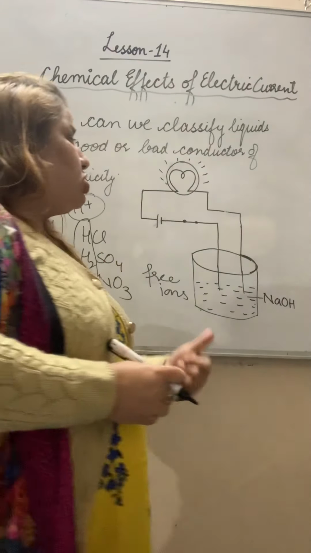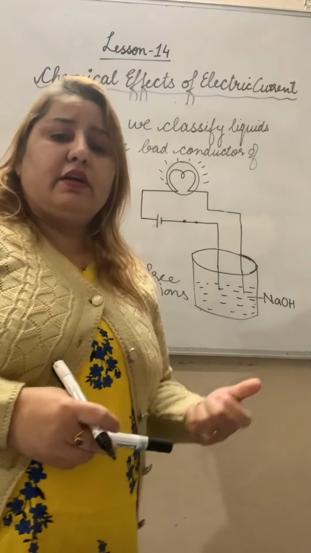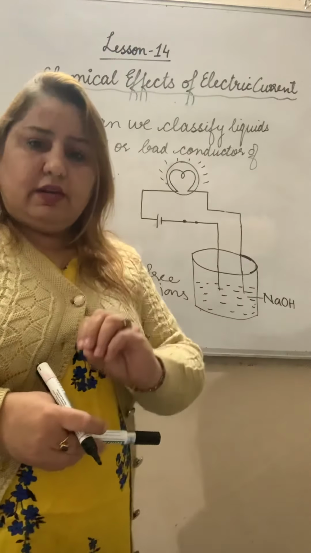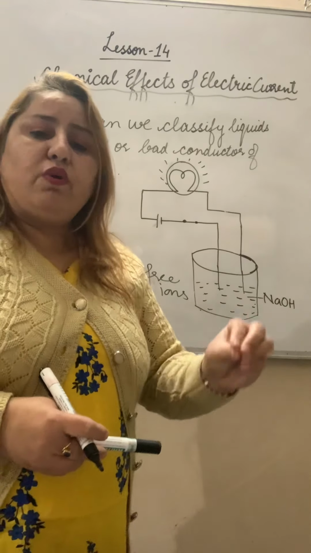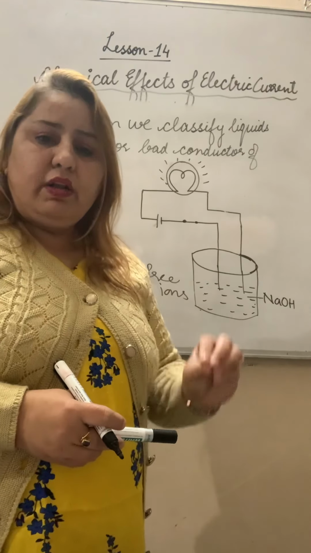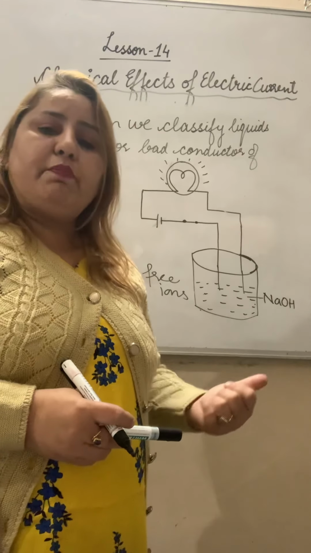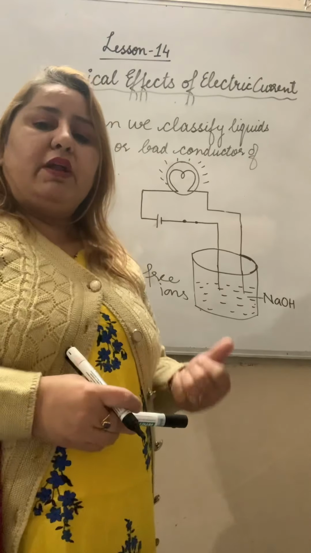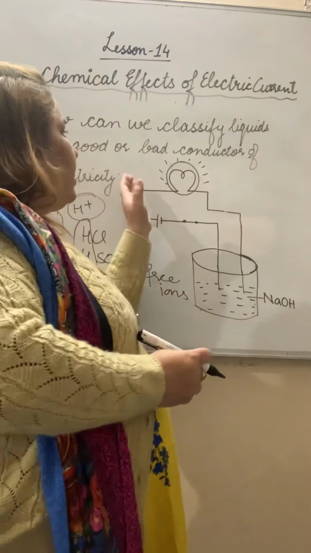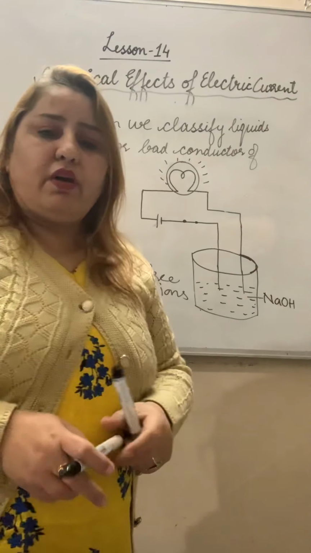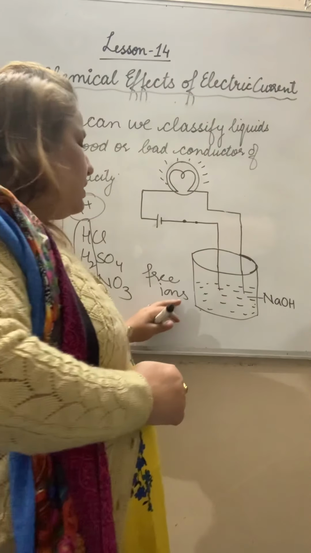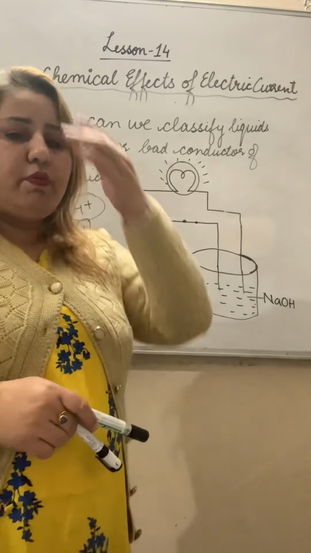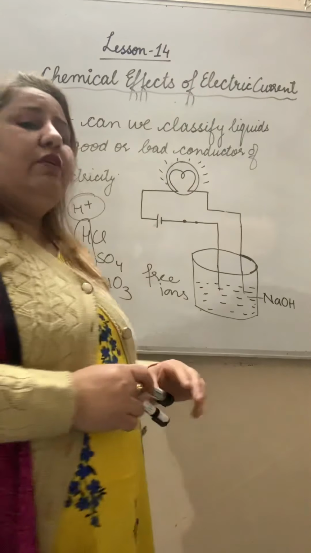We can also make distilled water a good conductor. How? If we take distilled water, the bulb does not glow, as we already discussed, but add a pinch of salt to it. When we add salt, the current will flow because of the presence of free ions and the bulb will glow. So by this we can classify a liquid as a good conductor or a bad conductor. Is this point clear? Due to the presence of free ions, conduction is possible. Clear? After that we will discuss the next topic in the next lecture. Thank you.